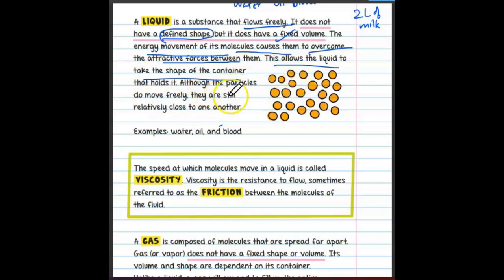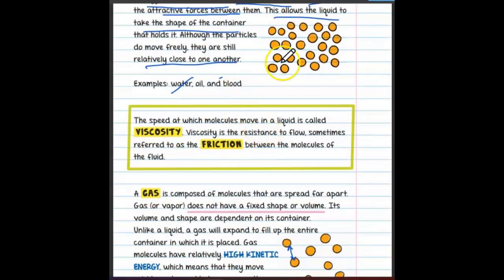Okay, clear? Although the particles do move freely, they are still relatively close to one another. For example, water, oil, and blood. Now, one term I'll introduce to you: viscosity. What is this viscosity? The speed at which molecules move in a liquid is called viscosity.